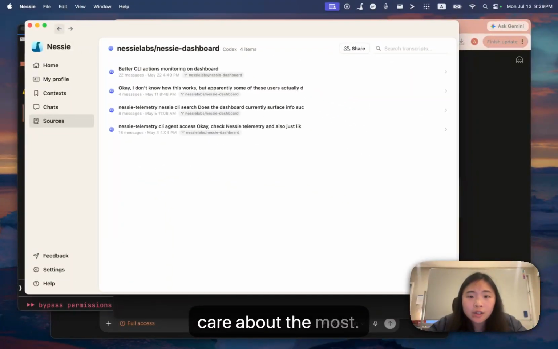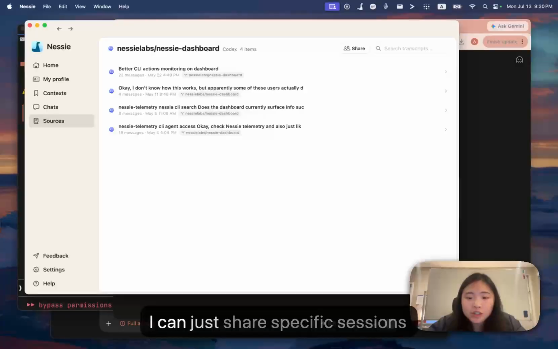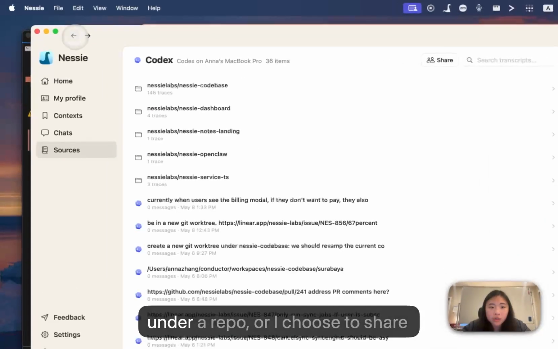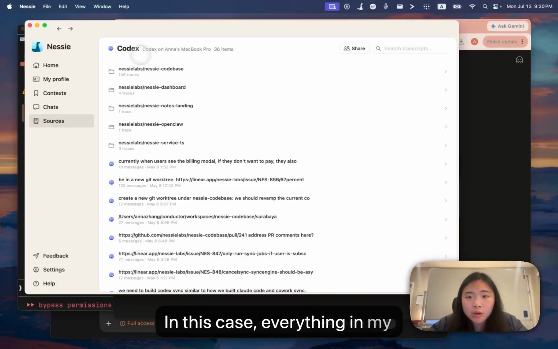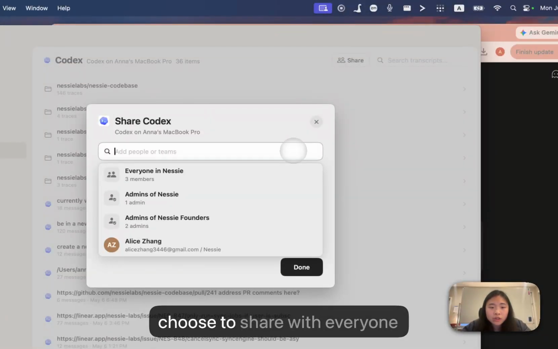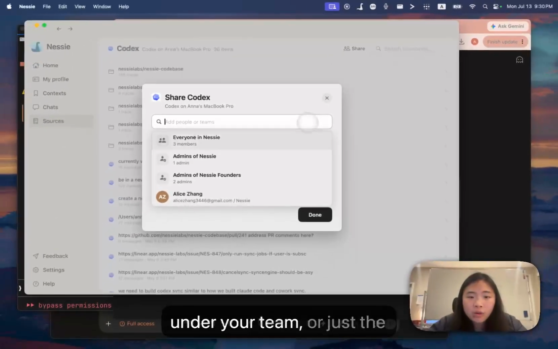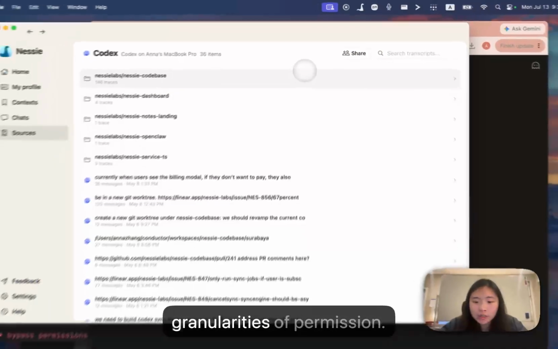Here's the part that I care about the most. I share my work with my team, and I control exactly what I'm sharing and with whom. I can just share specific sessions under a repo, or also just choose to share the entire account. In this case, everything in my Codex. And the way you'll configure it is by clicking the button here. You can choose to share with everyone under your team, or just the admins of your team, or specific people. So a lot of ways to control the granularity of permission.